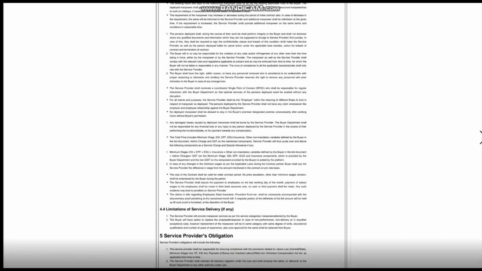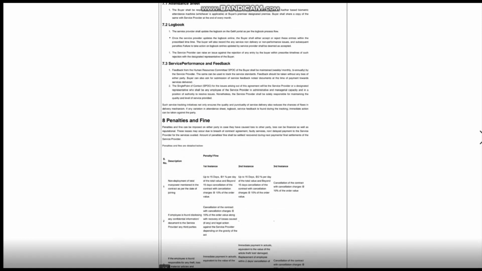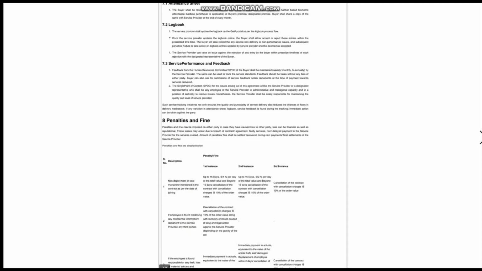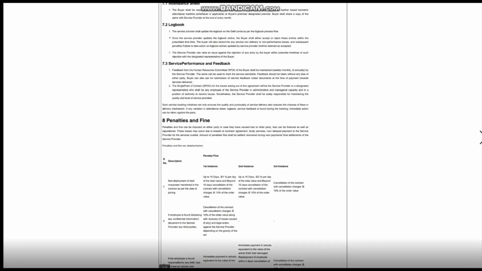These conditions are to be ensured during running of the contract. There is a service provider's obligation as well as the buyer's obligation. How to track the service, logbook maintenance, and penalty and fine. All these terms are to be complied with during running of the contract.